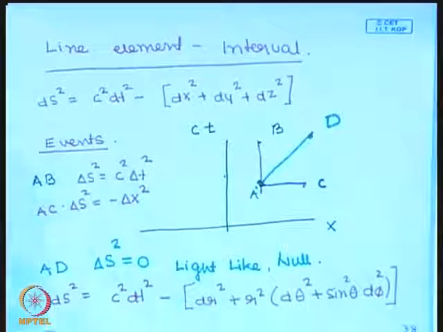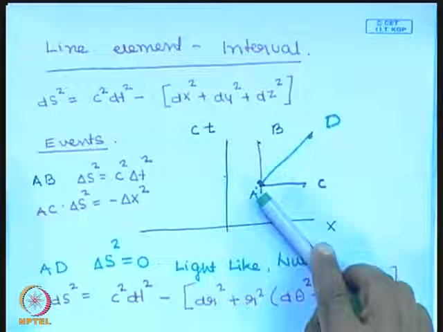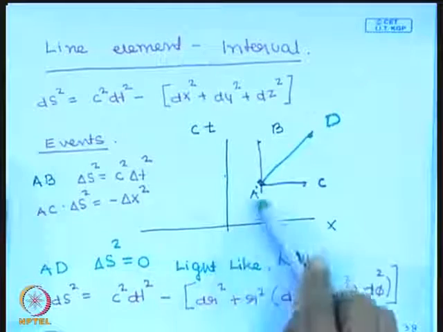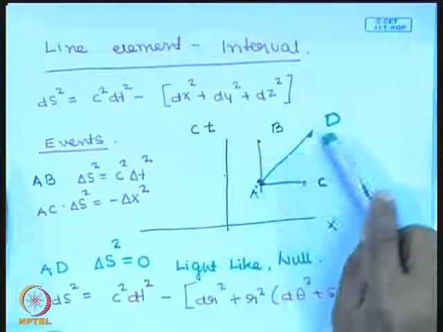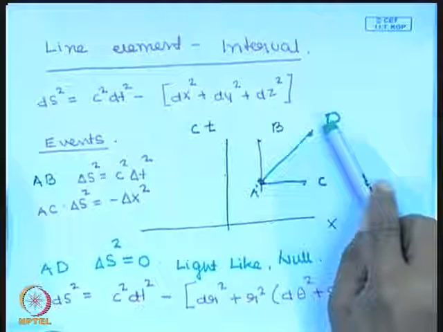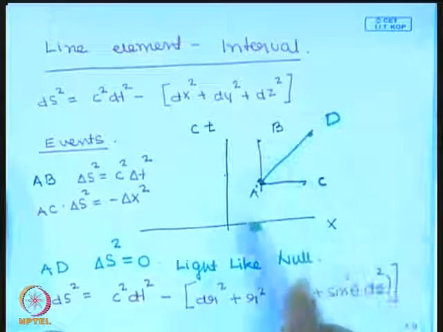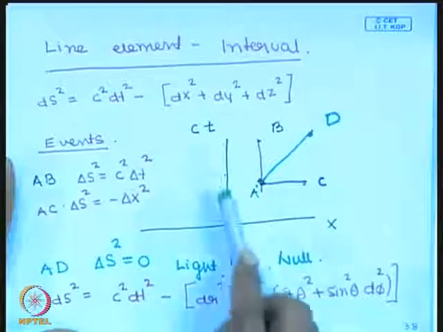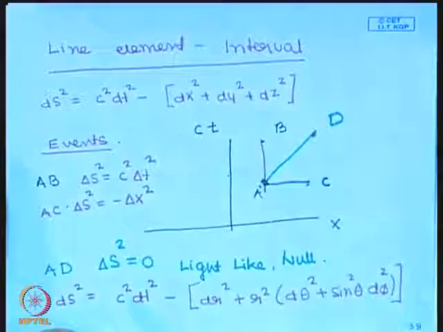What was very important, I had pointed out, is if you look at the propagation of light, light will propagate along a curve. So if this is the curve along which light is propagating, we are considering only the x-axis. Let us assume that the y and z direction remain fixed.